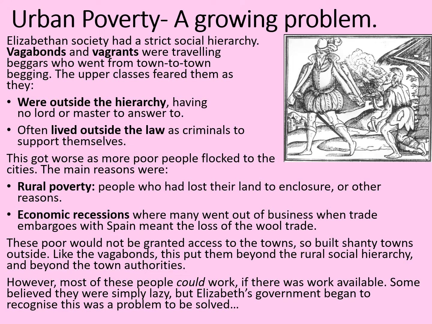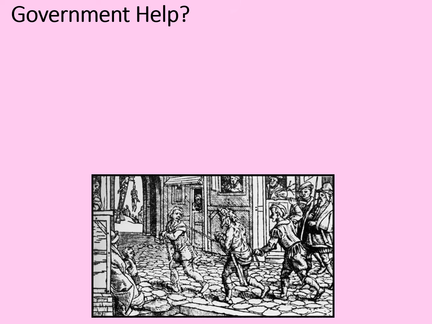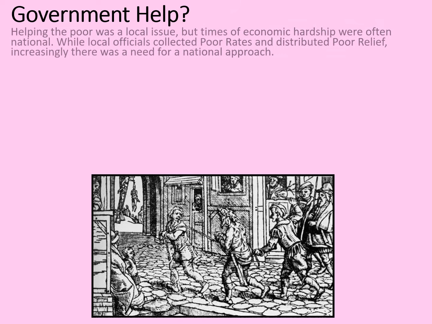However, most of these people could work, at least in theory, if there was work available. Some believe that they were simply lazy, but Elizabeth's government began to recognise that this was a problem, and a problem that they might be able to solve. So what did the government actually do, and did it help?